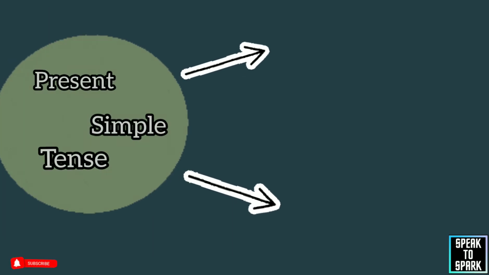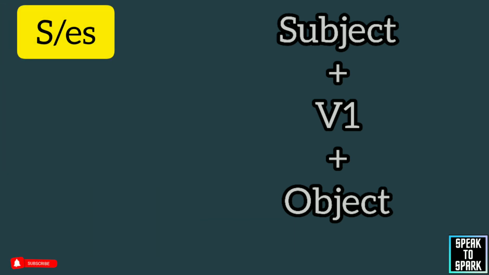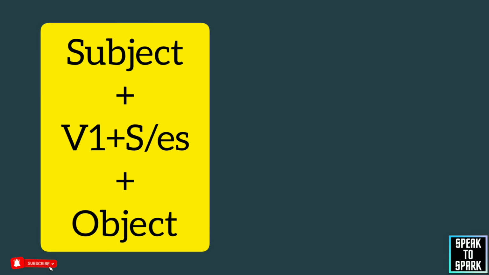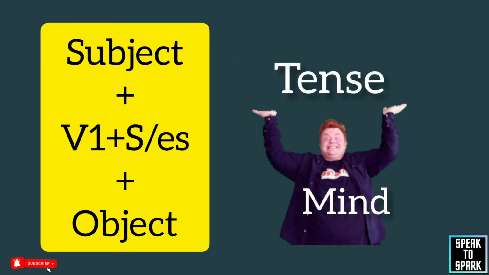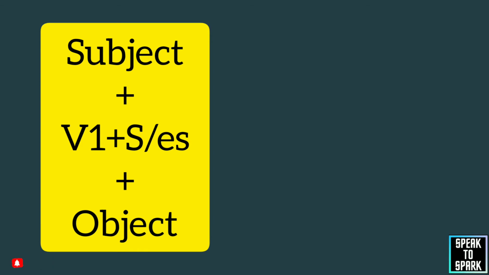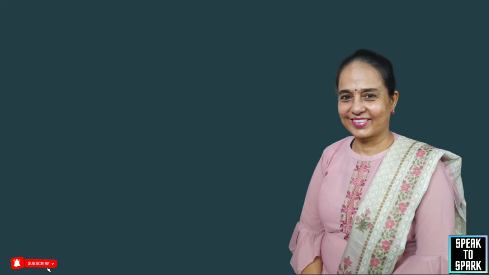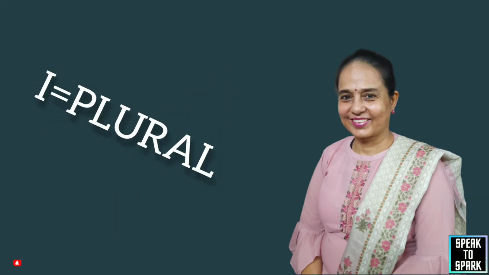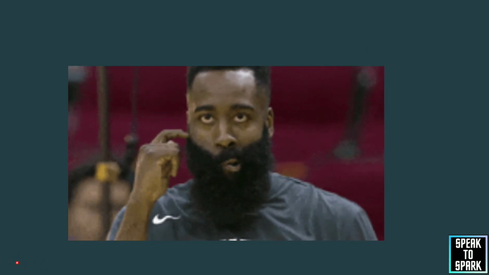In the first category, we use subject plus first form and object only. In this category, we are using additional S/ES with the first form of the verb. You just have to keep this in your mind to keep hold of this tense. This is the main hitch that gets people confused while using this tense. Often I have seen people using S/ES with I, which goes wrong. That's the reason I have made these two videos separately, to avoid any confusion for the students.